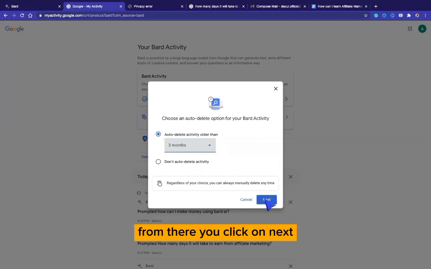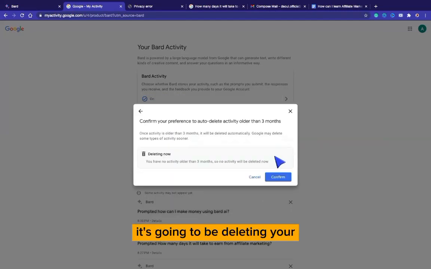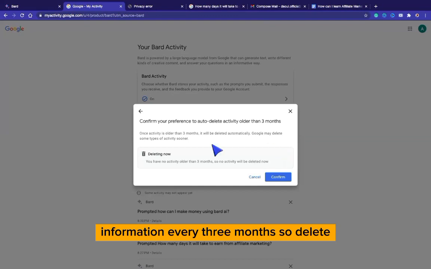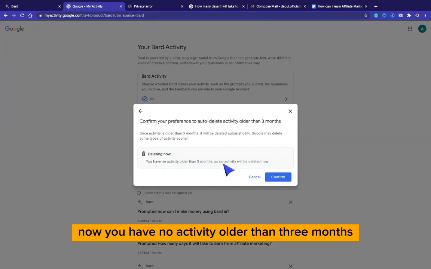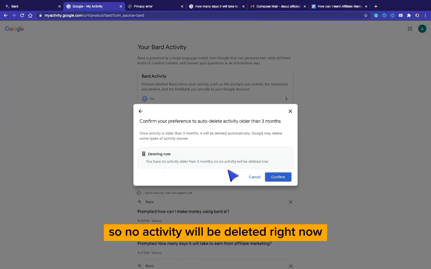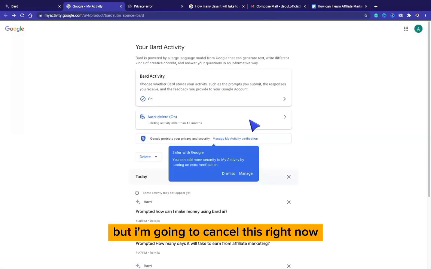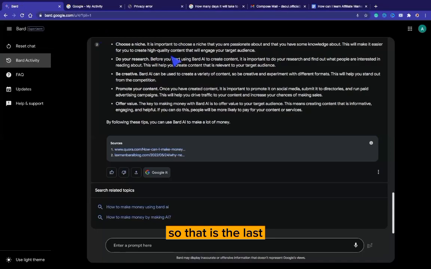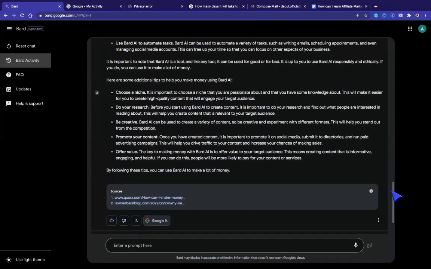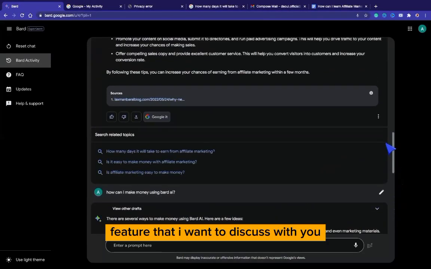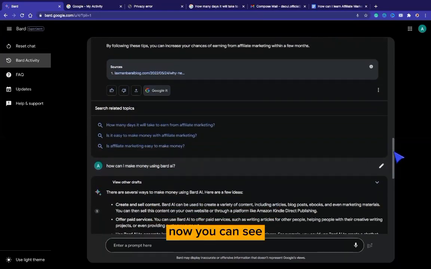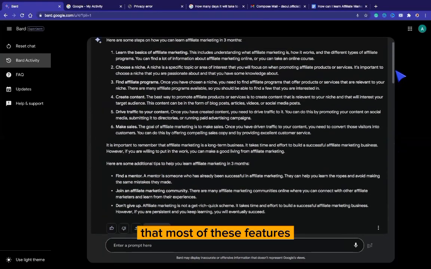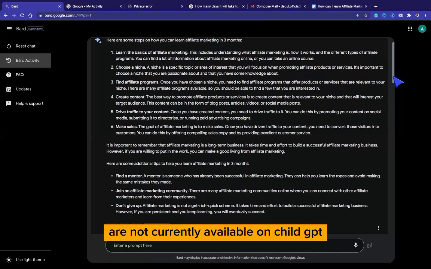From there, you click on next. It's going to be deleting your information every 3 months. So delete now. You have no activity older than 3 months, so no activity will be deleted right now. So in the next 3 months, your activities will be deleted. But I'm going to cancel this one right now. I don't want to set it up. So that is the last feature that I want to discuss with you in this video. You can agree with me that most of these features are not currently available on ChatGPT, and they are amazing features you can easily use on Bard AI.